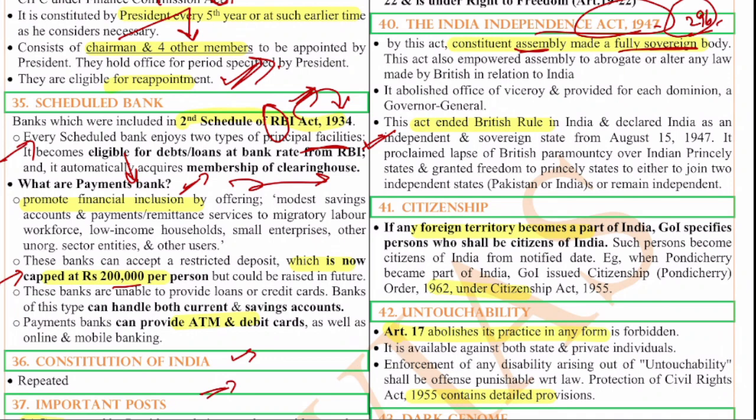It also abolished the Viceroy and provided for each dominion a Governor General. The Act ended British rule in India and declared India as an independent sovereign state from 15th of August 1947.